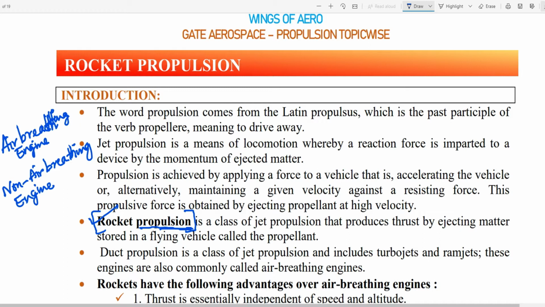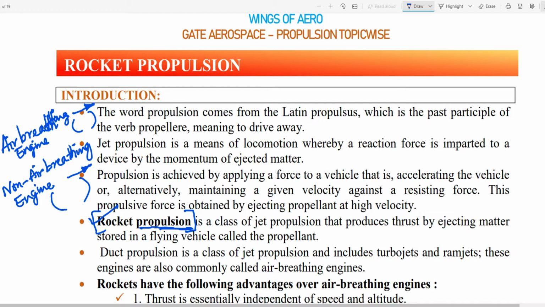Yes, tell me. Air breathing is an engine which works in the atmosphere. Non-air breathing is in space. Okay. Rocket propulsion is a non-air breathing engine. Okay. Why is it within the atmosphere? This is outside the atmosphere. Yes. Why is it so? Why can we not use this within the atmosphere? Because it uses air. Air is used in the engine.